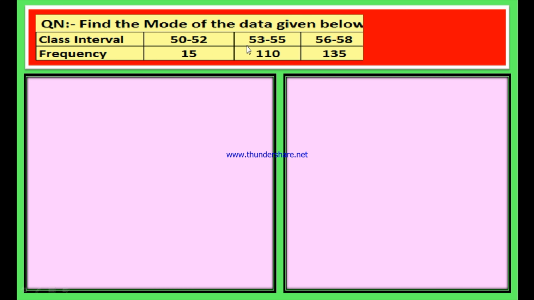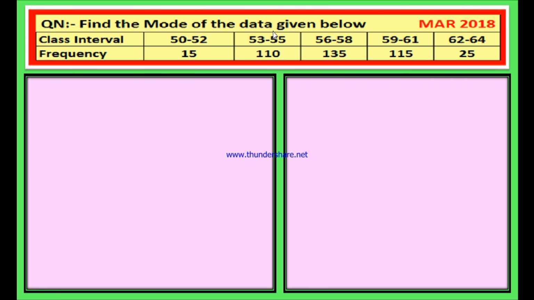Find the mode of the data. Find the mode of the data given below. Class interval and frequency: 50 to 52, frequency is 15. The class 53 to 55, the frequency is 110. 56 to 58, frequency 135. 59 to 61, frequency 115. And 62 to 64, the frequency is 25.